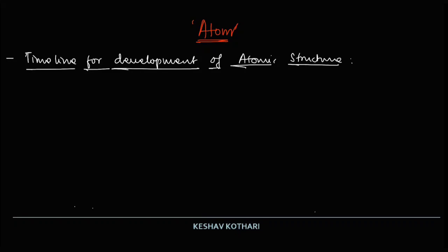So if we begin with this, the first person in this scenario will be Democritus. So Democritus can be regarded as an older scientist. He was a Greek philosopher who used the word atoms for the first time.